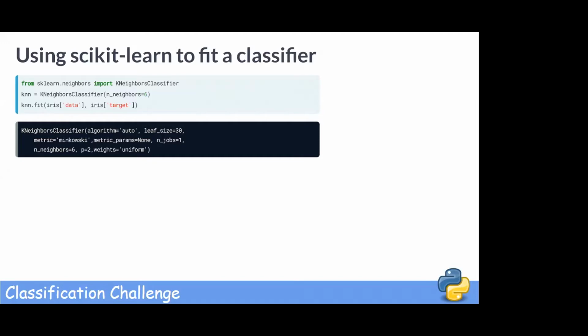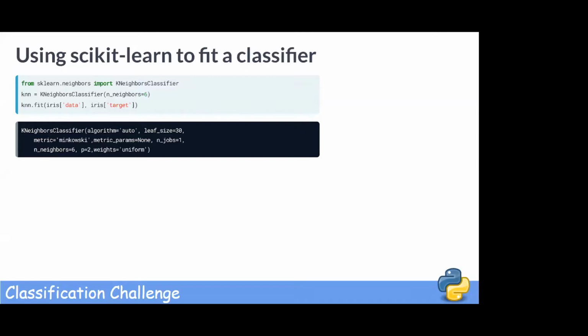To do so, we apply the fit method to the classifier and pass it two arguments, the features and the labels or target as a NumPy array. The scikit-learn API requires firstly that you have the data as a NumPy array or as a pandas DataFrame. It also requires that the features take on continuous values such as the price of a house as opposed to categories like male or female. It also requires that there are no missing values in the data. All data sets that you should work with should satisfy these final two properties.